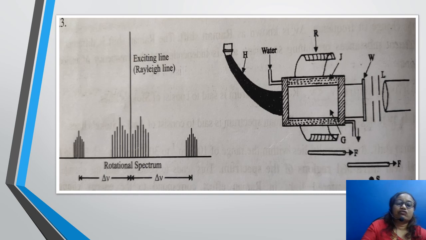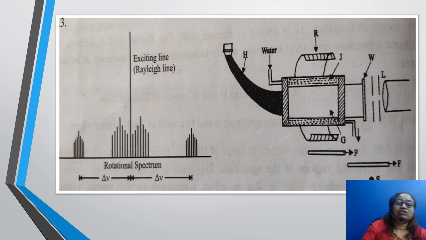The left hand side of the slide consists of a central line, the exciting line, that's the Rayleigh line. This is a pure rotation spectrum, and towards the left you have delta mu, known as the Raman shift, as well as towards the right.